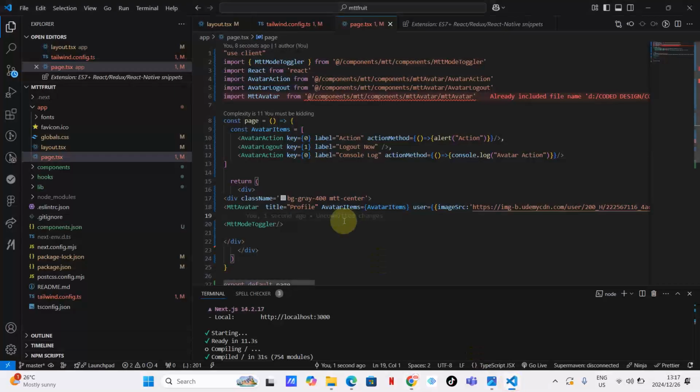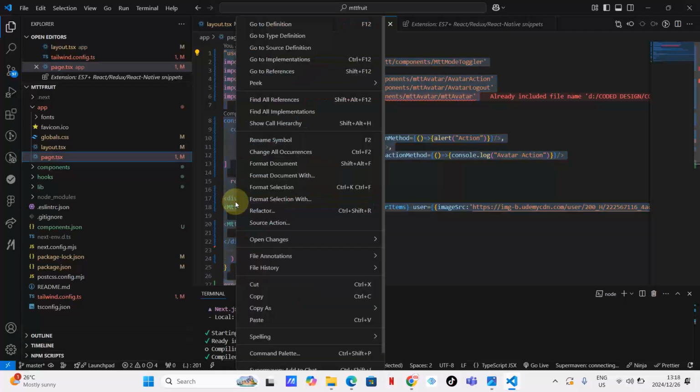If you might ask, what is this Mtt center? This comes with Mtt components. What else do I want to do here? I want to put these two guys, as much as, let me highlight and clean my code. Let me format it.